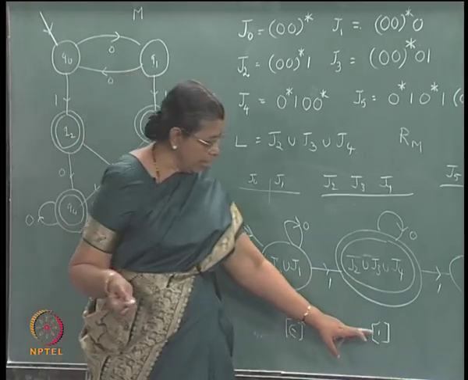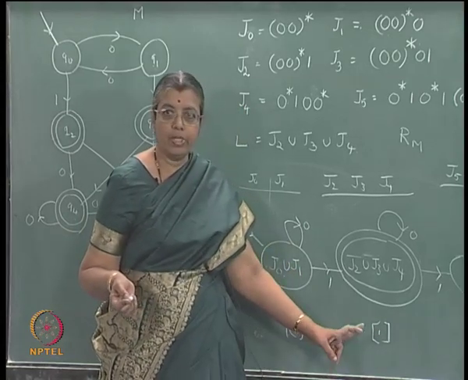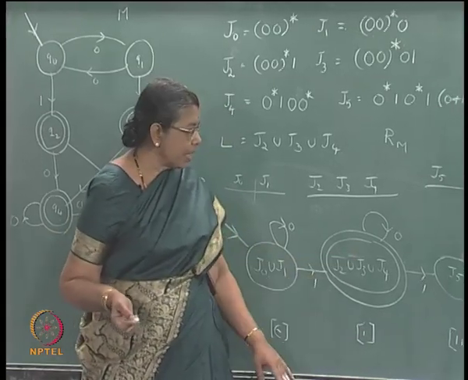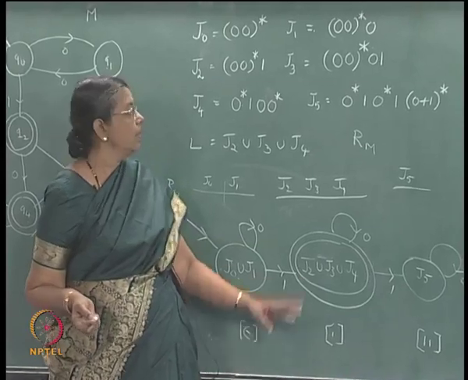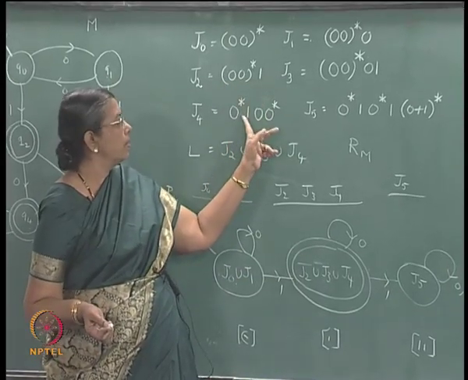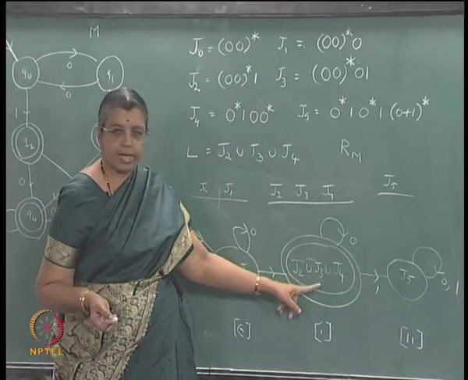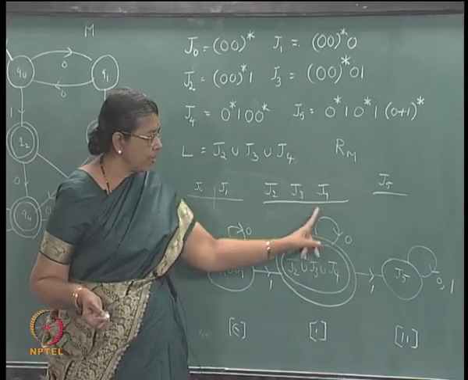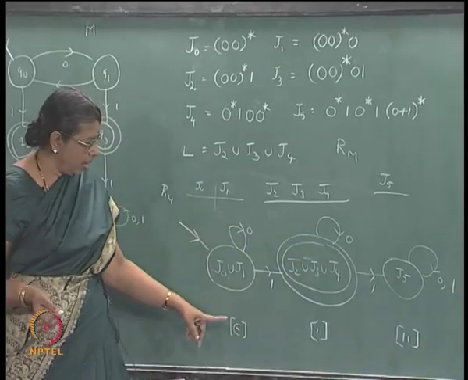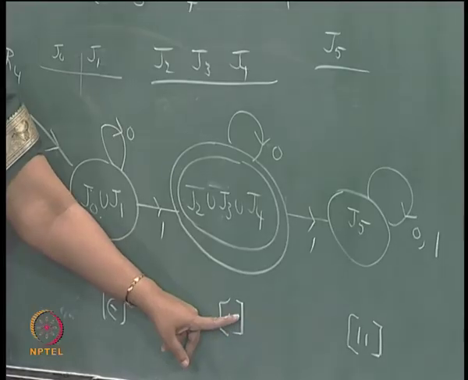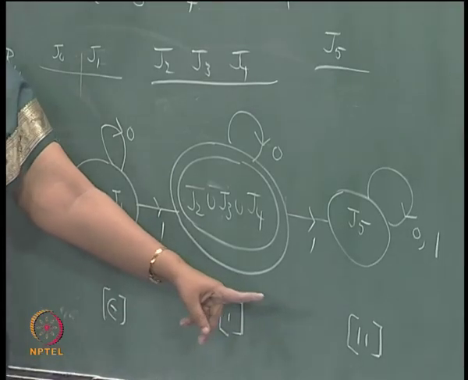and with 1 if you concatenate 0, 1 0, to which equivalence class does 1 0 belong? It will be here. So, 0 goes here. If you concatenate with 1, 1 1 belongs to this class.